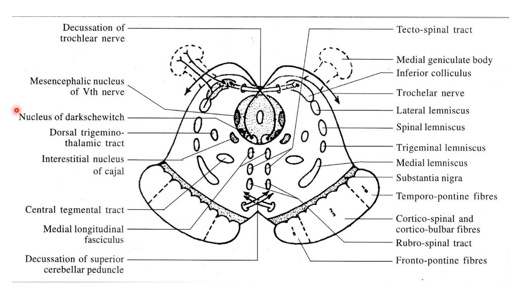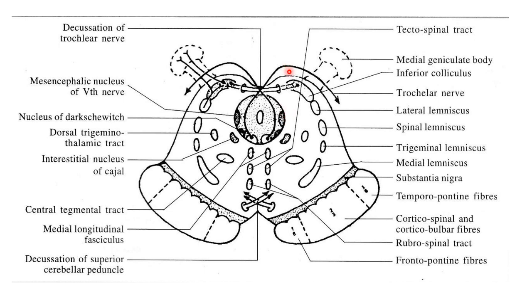This is the section of midbrain at the level of inferior colliculus. In a cross section, midbrain can be divided into three parts from ventral to dorsal: crus cerebri, tegmentum, and tectum. Crus cerebri is separated from tegmentum by a pigmented sheet of neurons that is known as substantia nigra. This is the tegmentum, the white part.